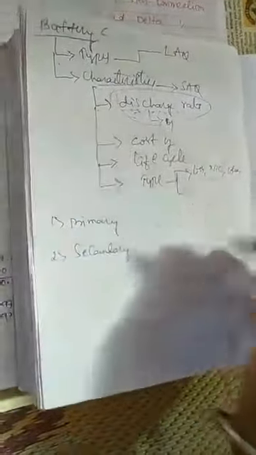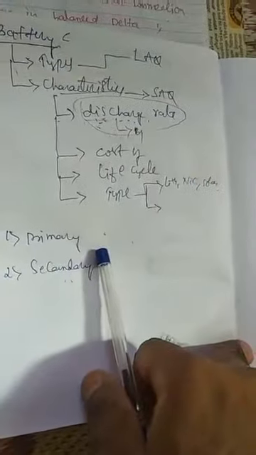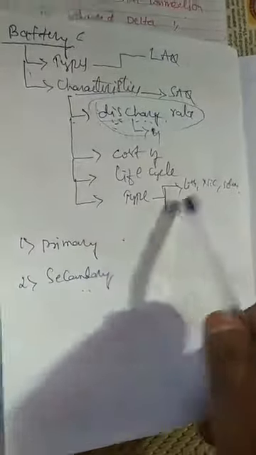Battery is what? Battery is a device which converts chemical energy into electrical energy. What is happening in the battery? It is converting some chemical kind of thing into electrical energy. So it is a device which converts chemical energy into electrical energy. You have to write that. Then it is divided into two types, primary battery and secondary battery.